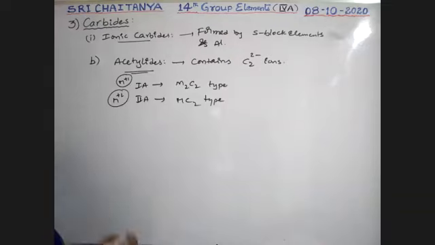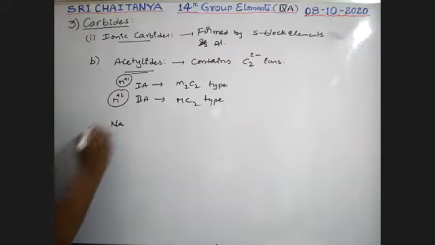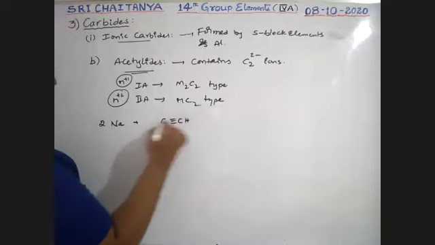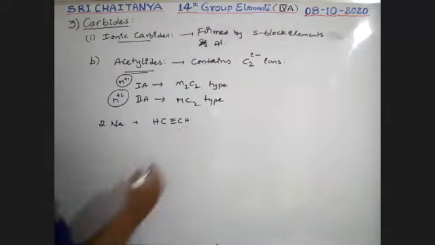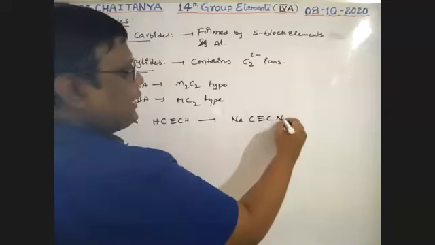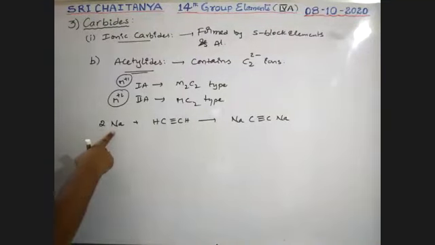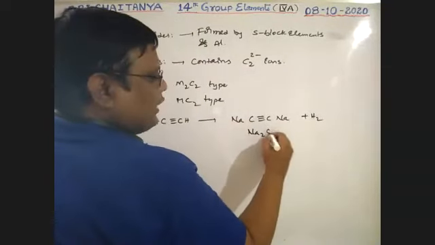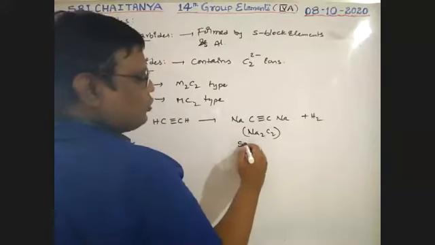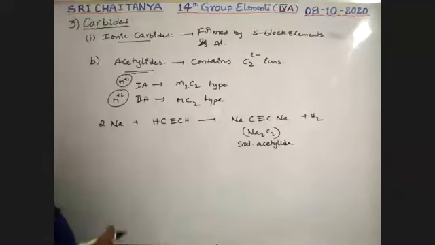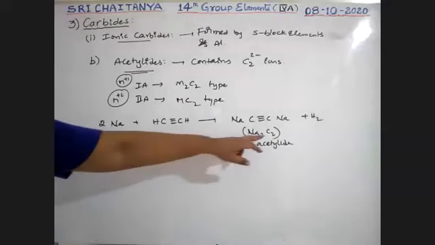Okay. Now examples. When sodium metal reacts with acetylene, CH triple bond CH, that gives Na, C triple bond C, Na. Those two hydrogens are replaced with sodium metal and hydrogen gas is liberated. It is nothing but Na2C2, which is called sodium acetylide. It is nothing but carbide, boys.